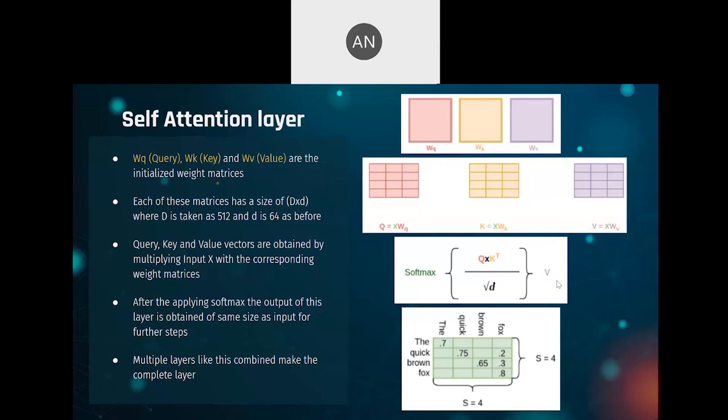And therefore, the embedding of quick will become something like 0.75 times quick plus 0.2 times fox. So from this process, we are basically incorporating attention of each word into the embedding of any given word.